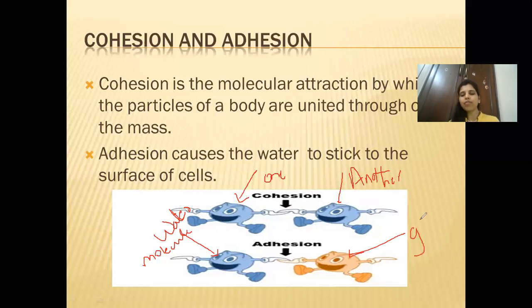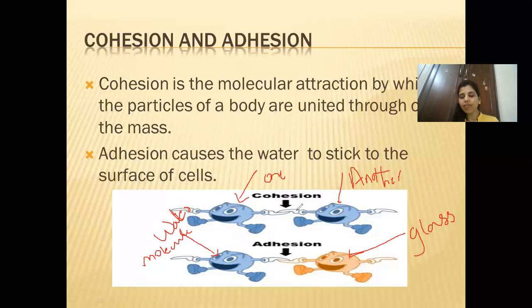Whenever you wash a glass tube or apparatus and keep it aside, the water particles are stuck to it. So there is attraction between the water and the glass. This type of attraction is known as adhesion. So when there is a force of attraction between the same type of particles, it is known as cohesion. And when there is a force of attraction between two different types of substances, like water and glass, that is known as adhesion.